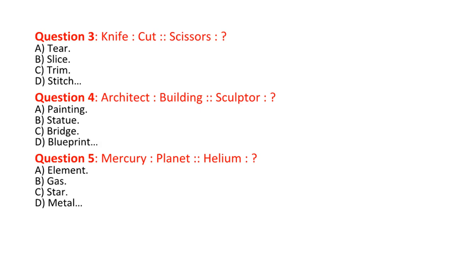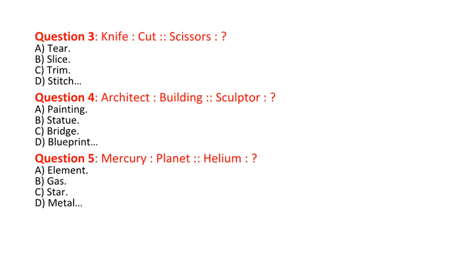Question 4. Architect : building is proportional to sculptor : A. Painting. B. Statue. C. Bridge. D. Blueprint. Answer B. Statue. Explanation. An architect designs buildings, while a sculptor creates statues.